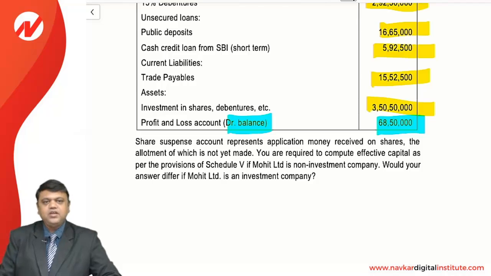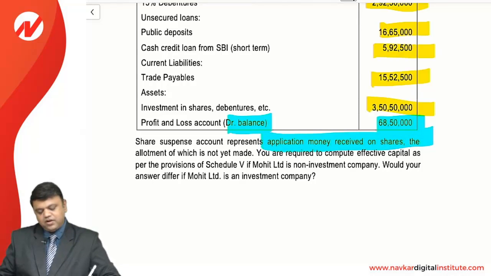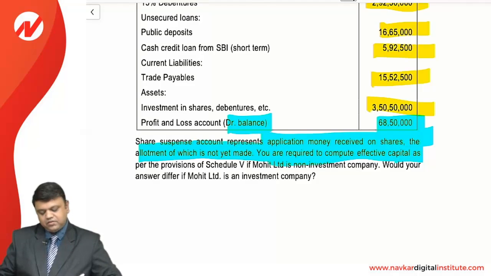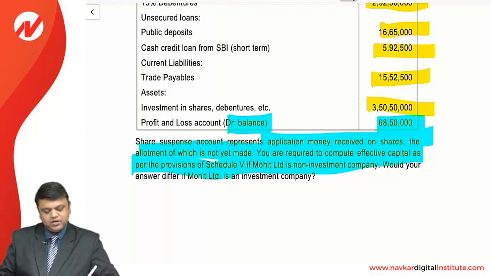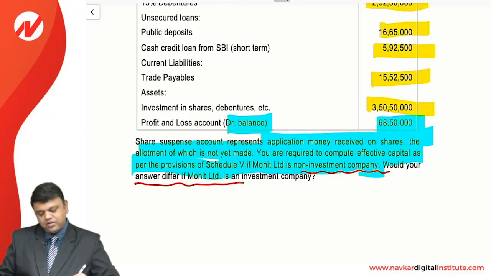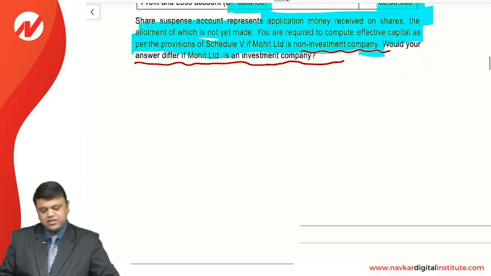This is alarming, as the company is making a loss. Share suspense account represents application money received on shares, the allotment of which is not yet made. You are required to compute effective capital as per the provision of Schedule 3 if Mohit Limited is a non-investment company. This is also a very interesting line. Would your answer differ if Mohit Limited is an investment company? In both situations we need to check the answer.